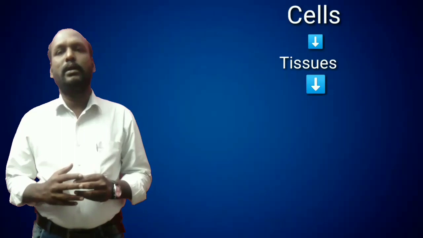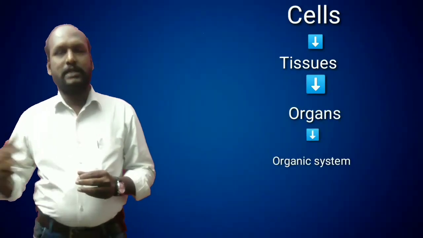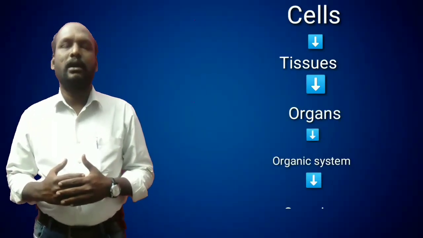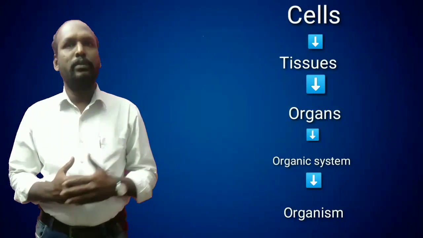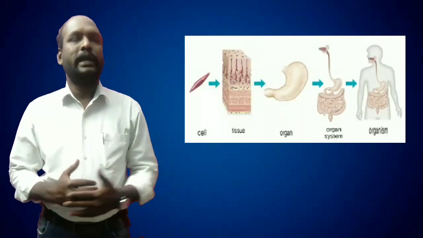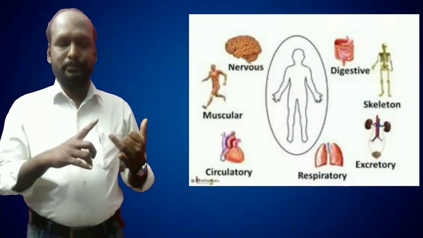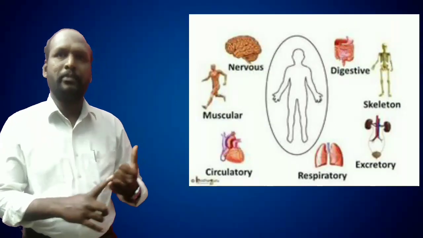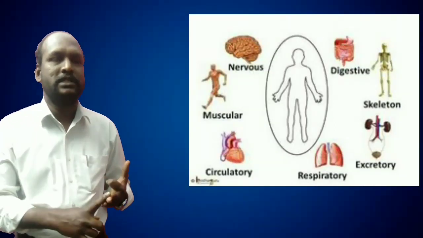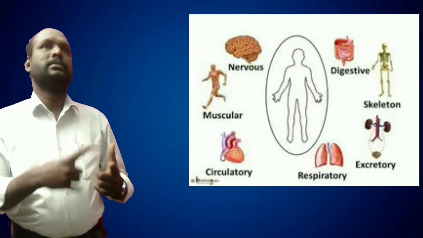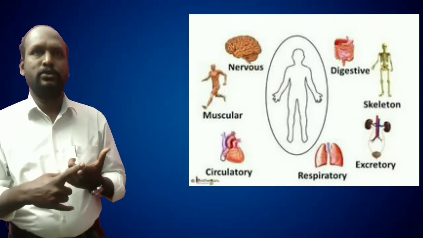join to form tissues, and many tissues form organs and organ systems. So many organ systems are involved in the human body and human metabolic activities. For example, the digestive system is one of the systems, and the respiratory system is one of the systems, and the excretory system, reproductive system, skeletal system, nervous system. So many systems are inside our human body.